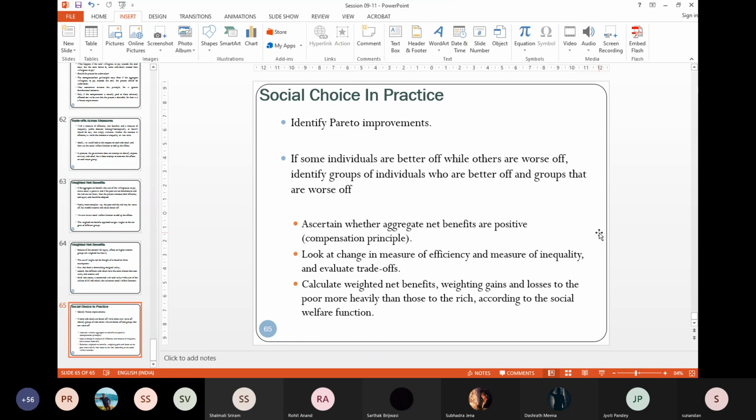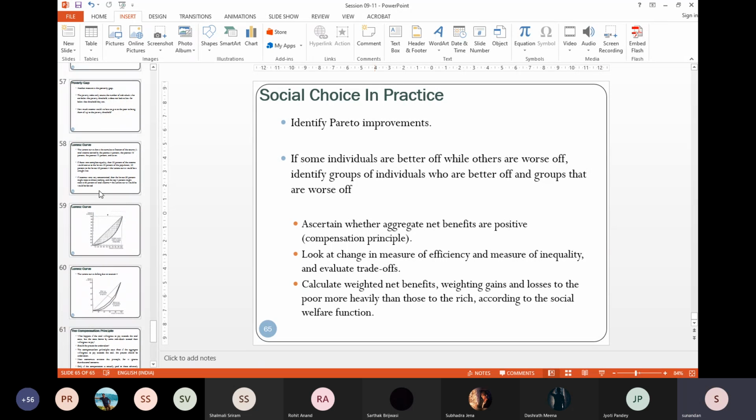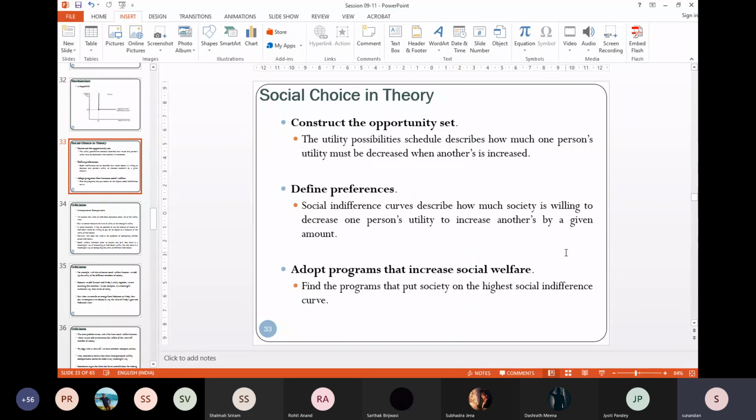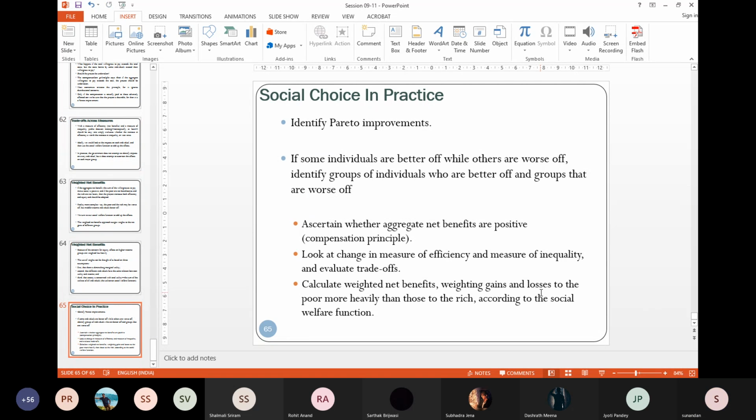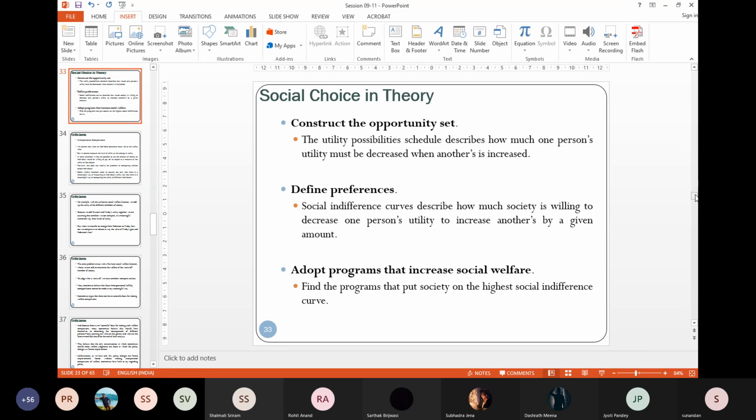Right? Look, this is not simple. Whatever is there on this particular slide, it is not simple. But obviously, it is not as problematic as this one. Theoretically, this is the normative part, and this is the positive part. So you need to have a thorough idea about the theory.